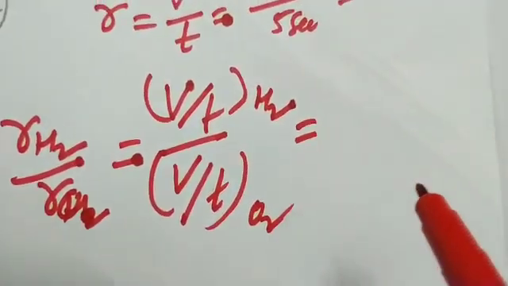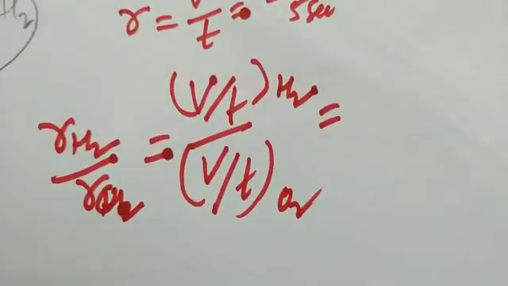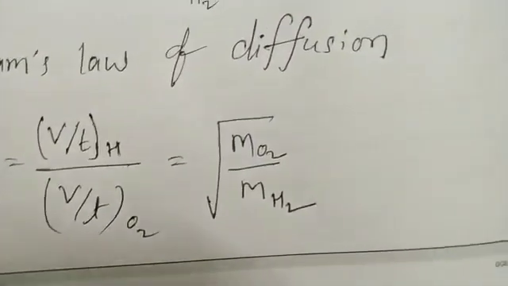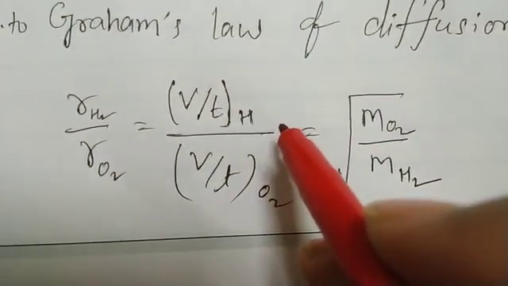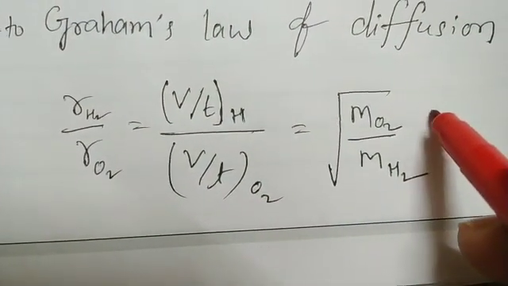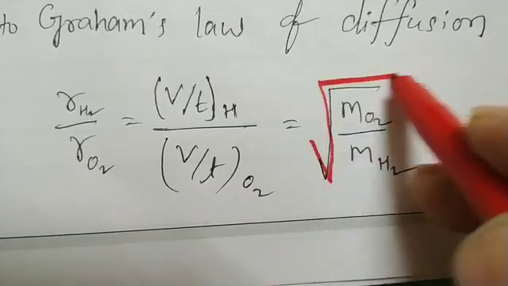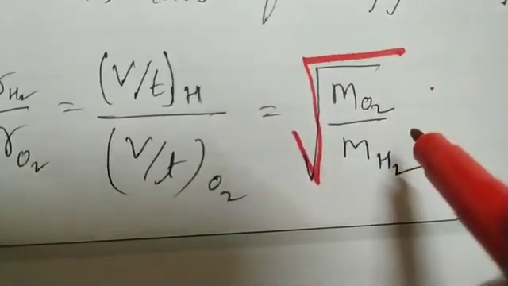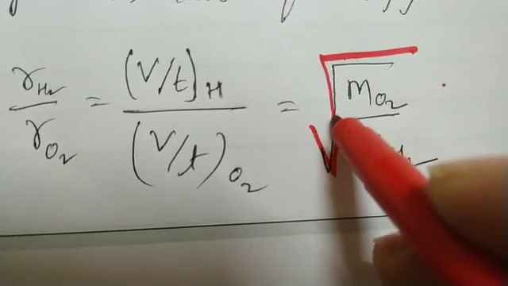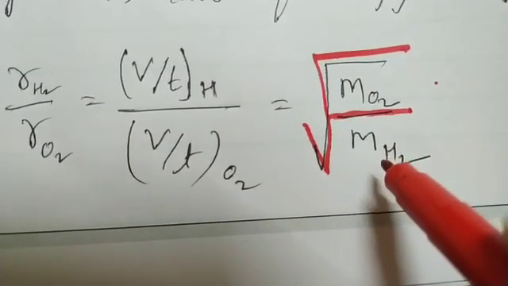Now just substitute these values. Rate of hydrogen upon rate of oxygen equals under root of molar mass of oxygen upon molar mass of hydrogen.